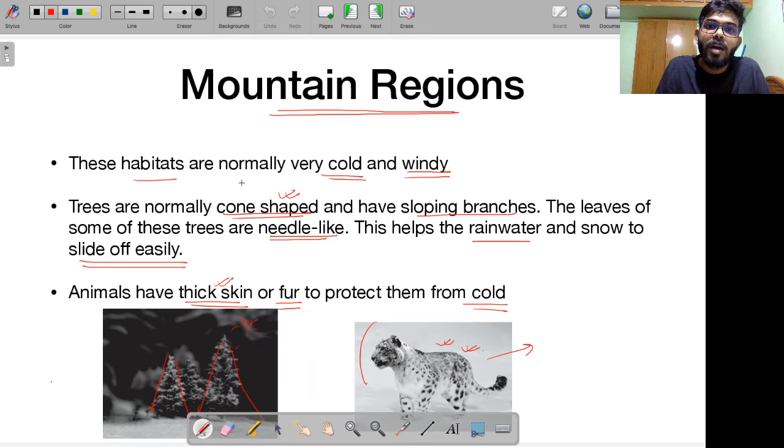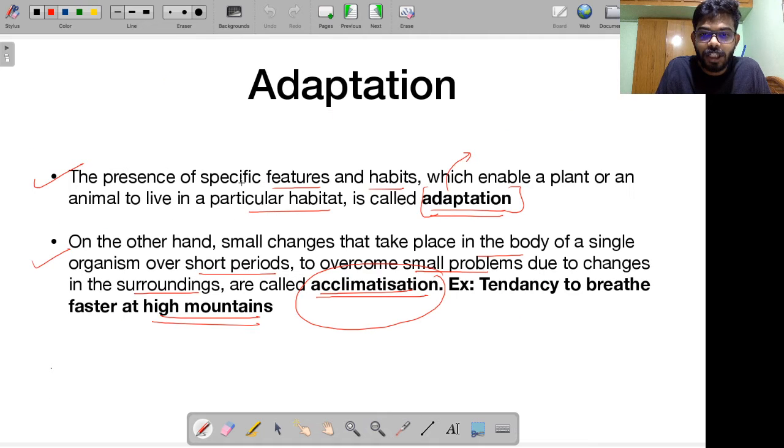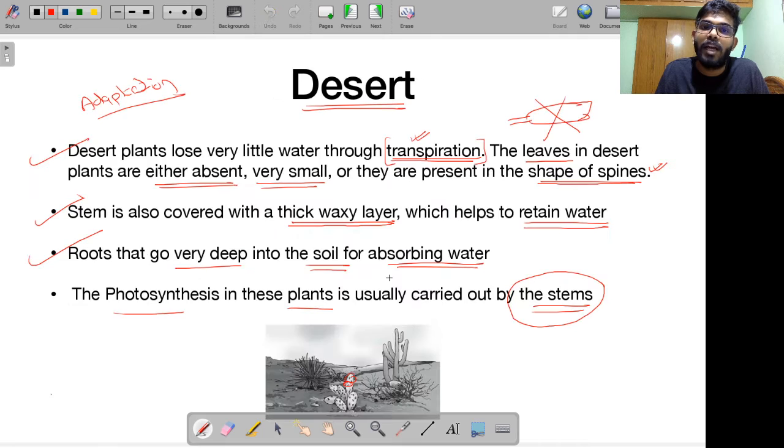But on the other hand, if you talk about acclimatization, I tend to breathe faster only when I am on a mountain top. But suddenly I have come back to the plains, I have come back to New Delhi. What happens? I don't need to breathe faster anymore. Right? So therefore, it was only a temporary transition, a temporary change that I underwent. Okay? That temporary change is called acclimatization.